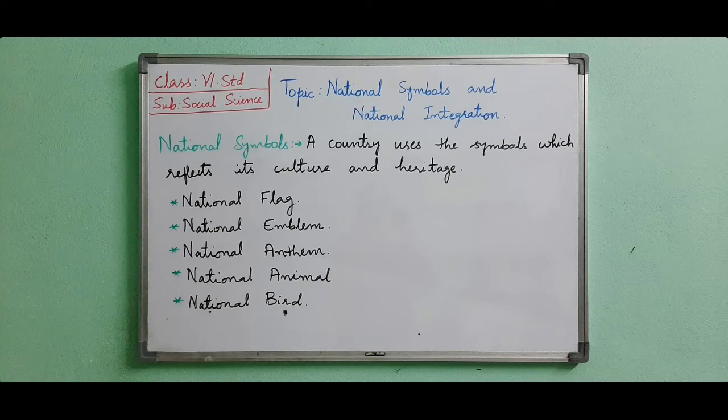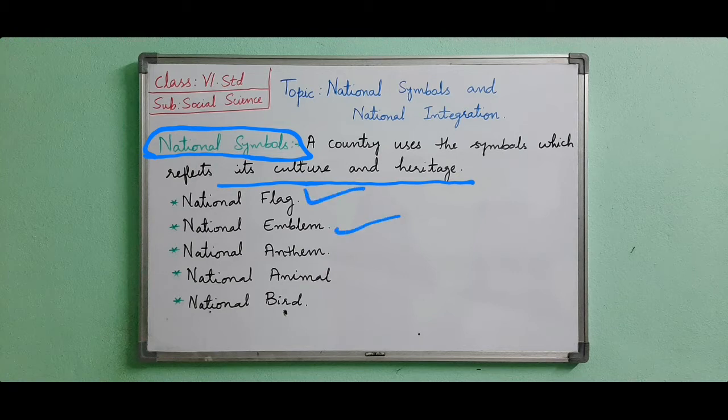First we will see what national symbols are. Generally, a country uses a symbol which reflects its culture and heritage. They are called national symbols. Most importantly, the national flag and national emblem are called national symbols. Here, national flag and national emblem, these two things are called national symbols.